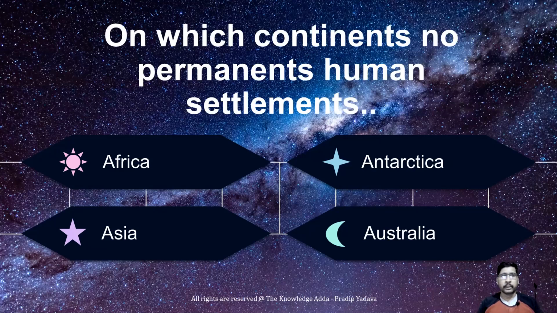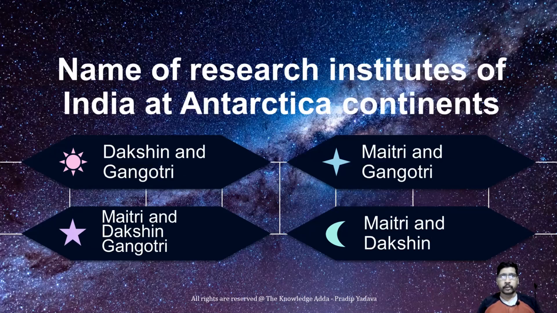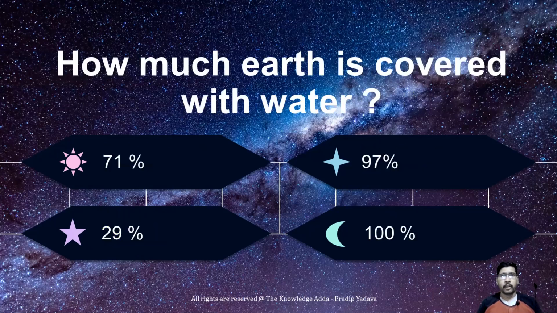As we know, people live in Africa, Asia and Australia, but in Antarctica there is no possibility of permanent human settlement. India has two research stations in Antarctica, Maitri and Dakshin Gangotri. How much of the earth is covered with water? About 71% of the earth is covered with water.